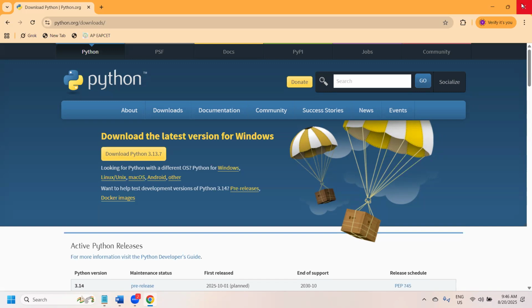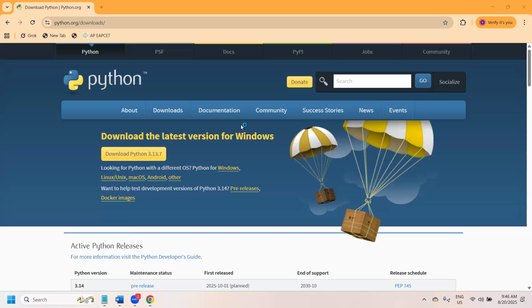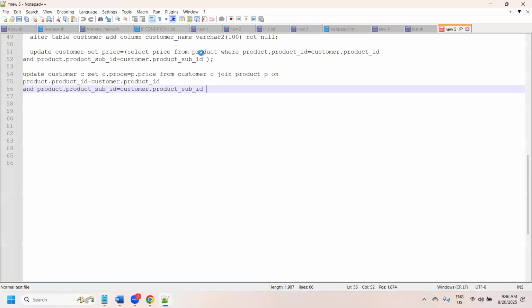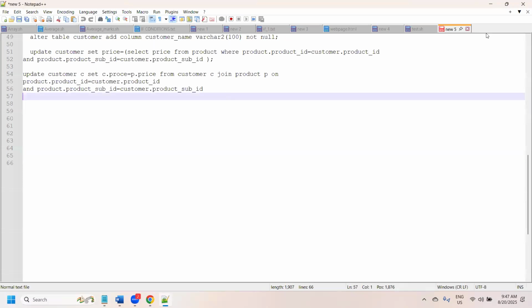There are two ways to run programs with Python. One is that we can directly open Notepad or Notepad++. Anything, Notepad or Notepad++, we can use.